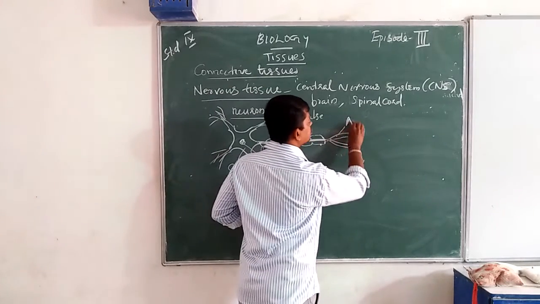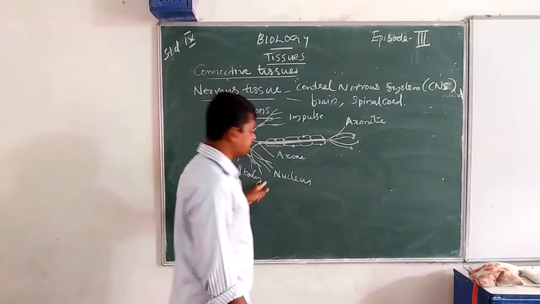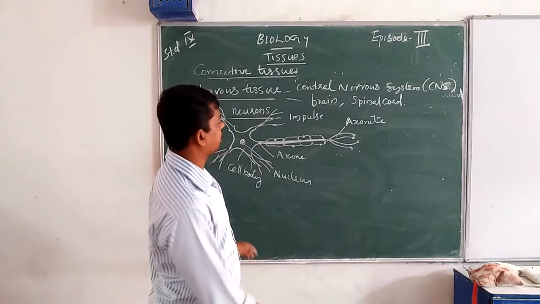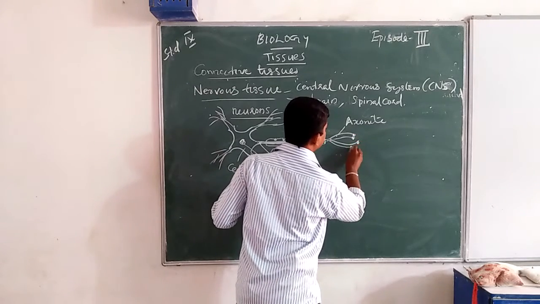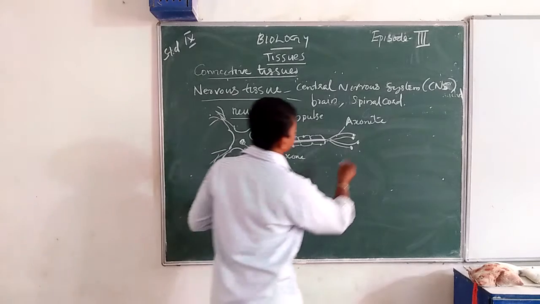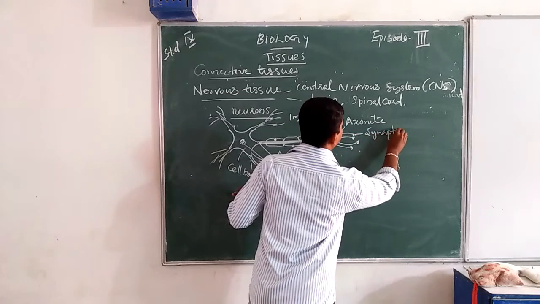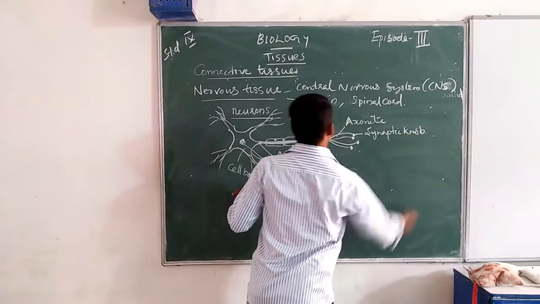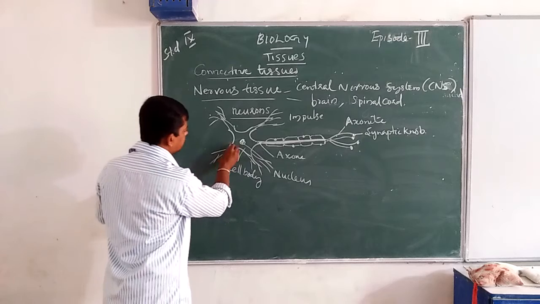This is the axonite, the branched part of the axon. At the end of the axonite there is a bulging portion, that is the synaptic knob.